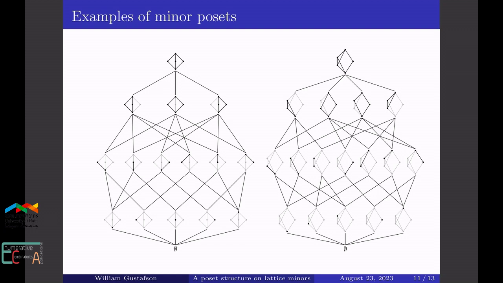Here are two larger examples. On the left, we have the lattice of flats of the three-cycle graph. And you'll notice this minor poset is isomorphic to the poset we saw at the beginning of the talk of simple vertex labeled minors of that graph. On the right is the pentagon lattice.